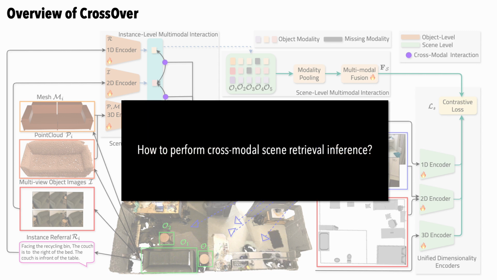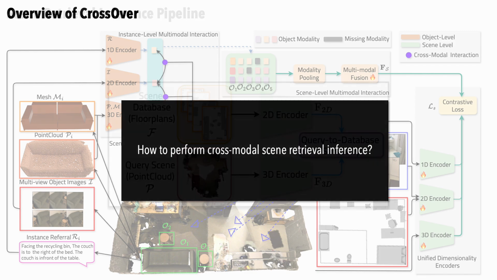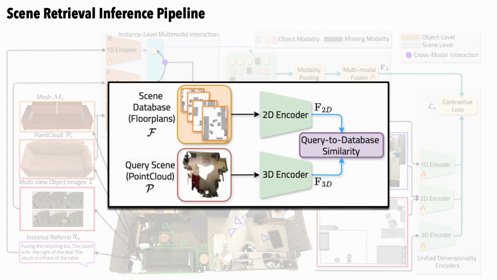Once we have trained a three-stage pipeline for semantic-free cross-modal embeddings, how do we perform inference? During inference, given point cloud as the query modality, we extract a feature vector f3d in the shared embedding space. To find the most similar 2D floor plan from a database, we locate the closest feature f2d and retrieve the corresponding scene. Let's look at experimental results.